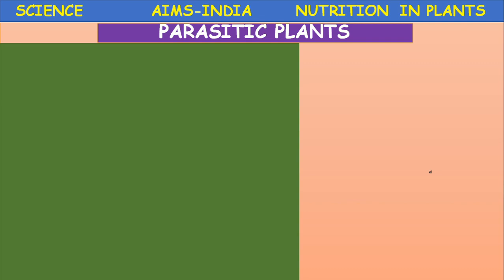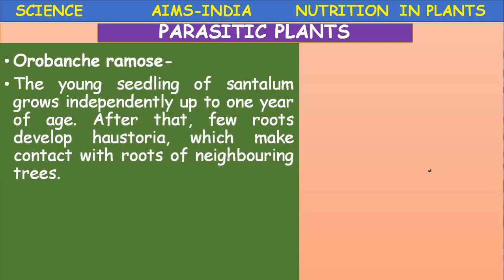Next, another parasitic plant is Orobanche. The young seedlings of Santalum grow independently up to one year of age.